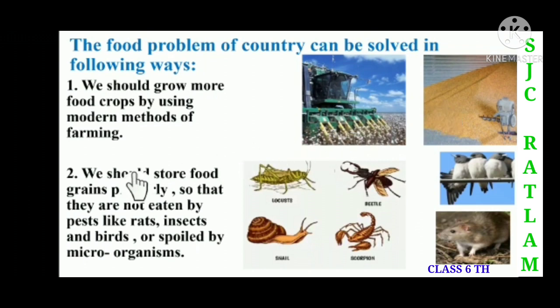So here you can see the second point: we should store the food grains properly so that they are not eaten by pests like rats, insects, birds, or spoiled by microorganisms. So here we can see insects, locusts, beetles, snakes and scorpions. These can harm the food grains. So we have to take care of the food grains and store them properly in a careful way.